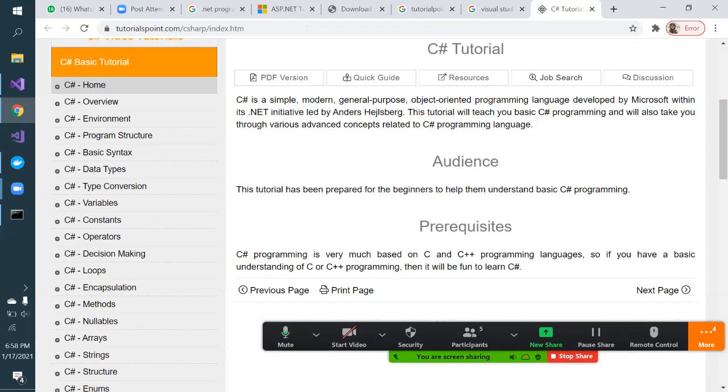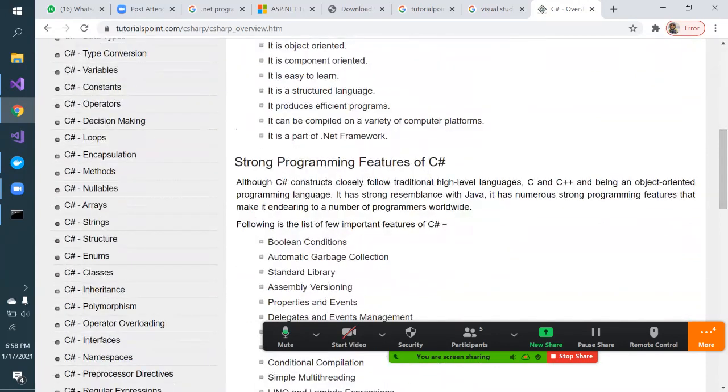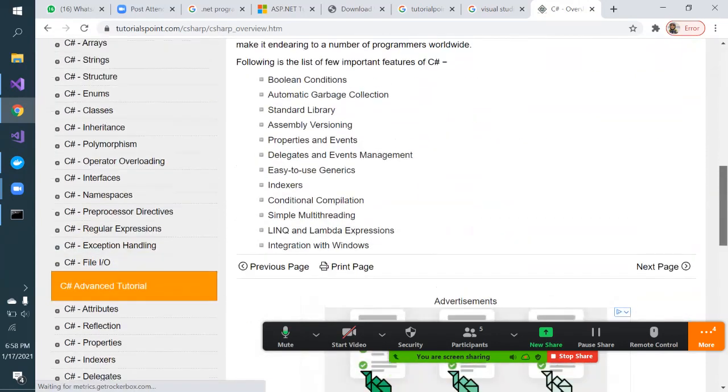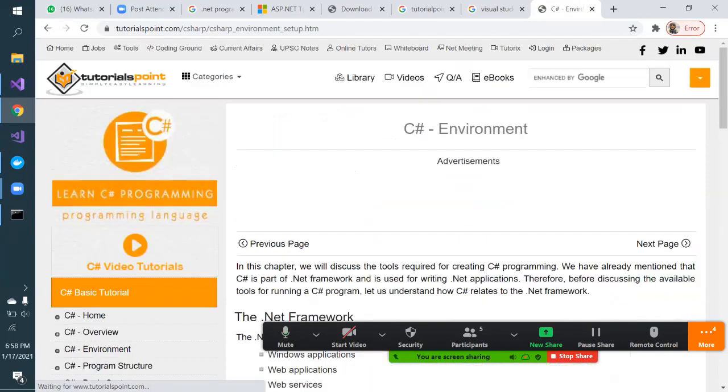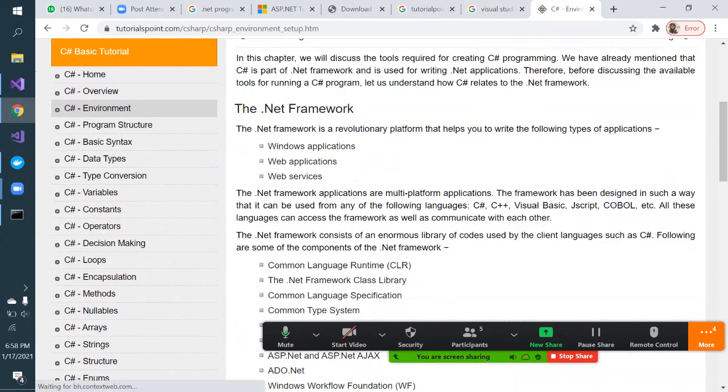So that we should be learning, because once we know the language, we can program either a web application, desktop application, or mobile application, right? And if you're new to programming, this tutorial will also give you a step-by-step guide on how to become a programmer. If I go to the next, here also they are giving features of C Sharp, and some overview of the .NET framework, what it means.